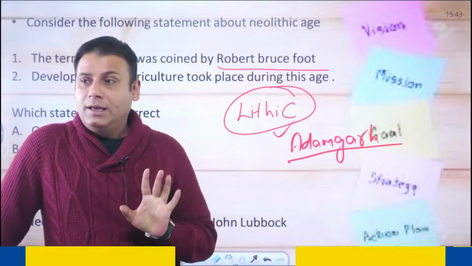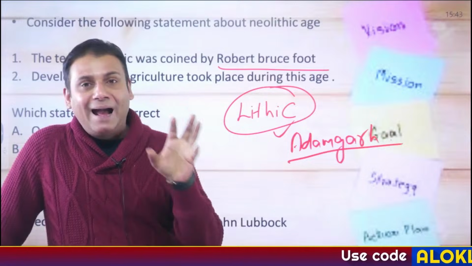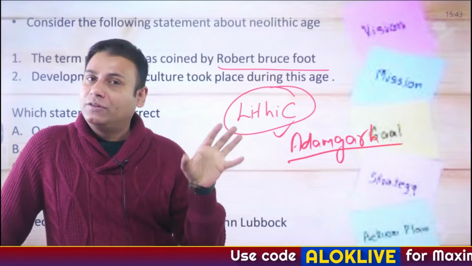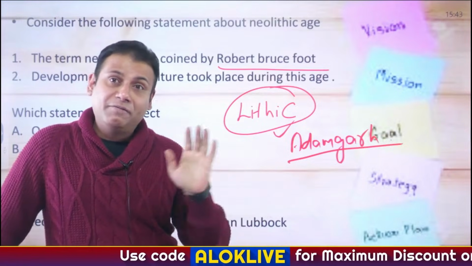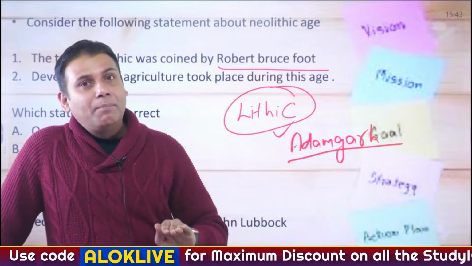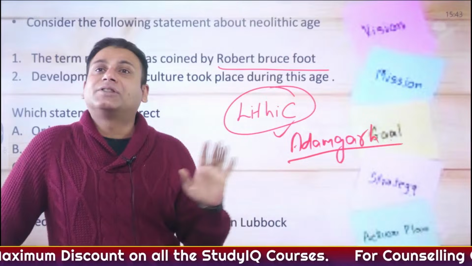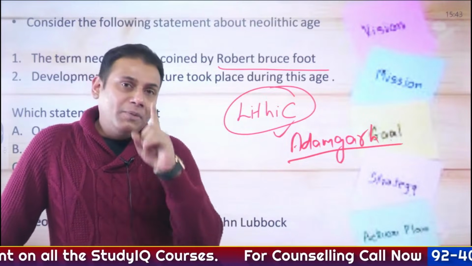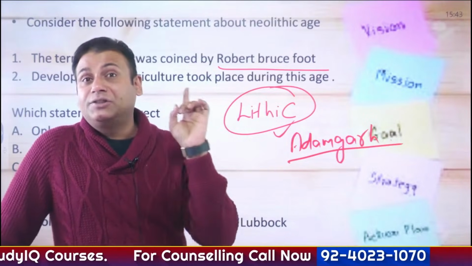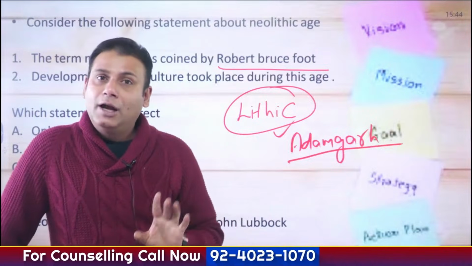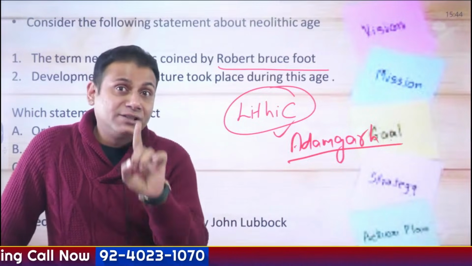Neolithic age. Yes, the development of agriculture took place during the Neolithic age, one of its most striking features. Apart from agriculture, there was development of pottery, and there are different Neolithic sites. From the exam perspective, it's not just the features that you have to study, it is also important to study different sites.